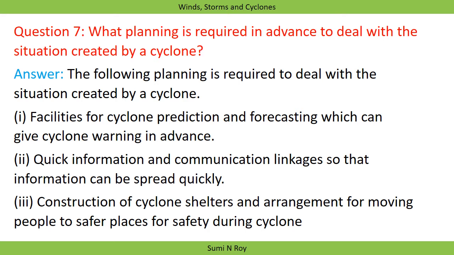The next question is, what planning is required in advance to deal with the situation created by a cyclone? The following planning is required. As we know, we cannot stop a cyclone, but we can make some planning in advance so that we can deal with the situation when the cyclone comes. The first is facilities for cyclone prediction and forecasting, which can give cyclone warnings in advance. Our government is already doing this nowadays. We are getting warnings of cyclones 48 hours in advance.